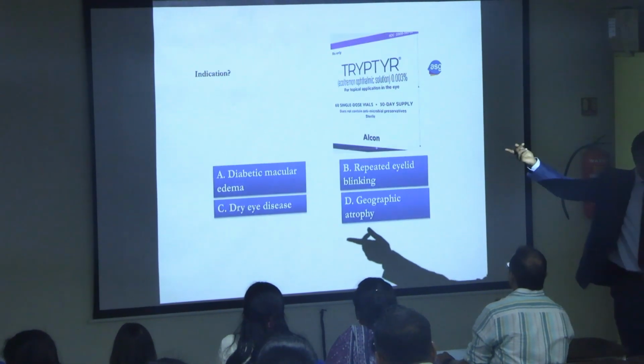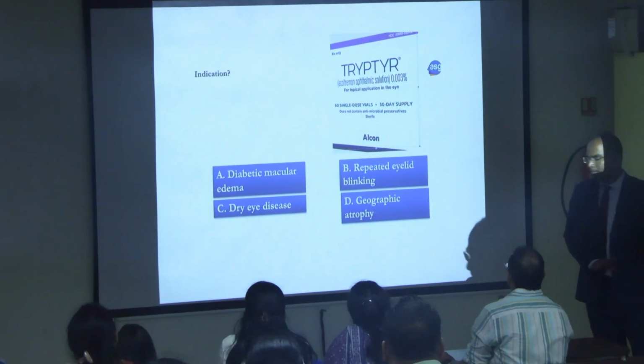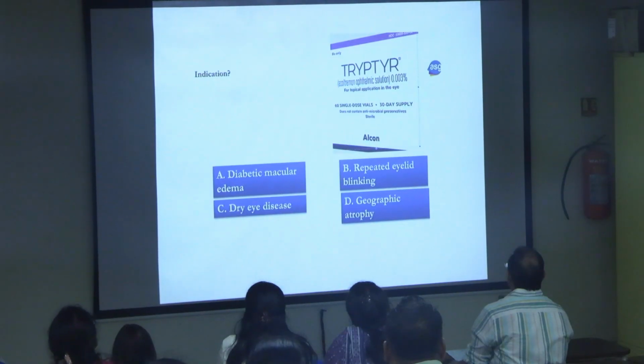So this is a certain drug. What is the indication? FDA approved drug. Is it diabetic macular edema? Is it dry eye disease, repeated eyelid blinking or geographic atrophy?